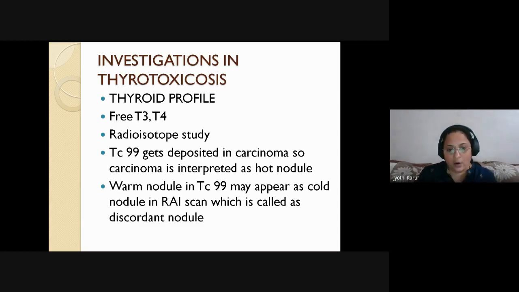There is another nodule called a discordant nodule. So what exactly is it? A warm nodule in technetium 99 may appear as a cold nodule on RAI. So this is called a discordant nodule. So this need not be functioning tissue. Here definitely malignancy has to be ruled out.